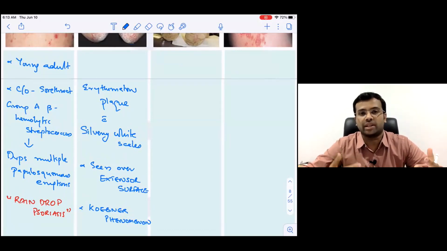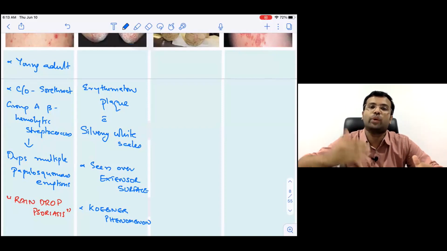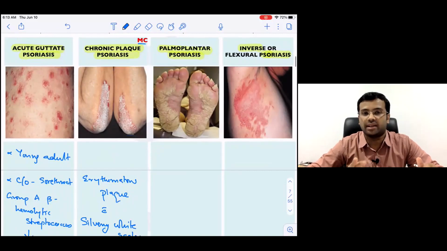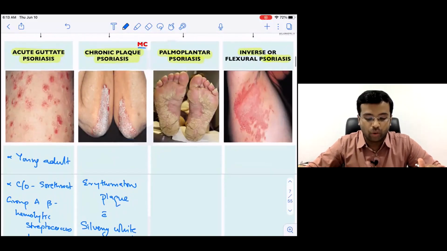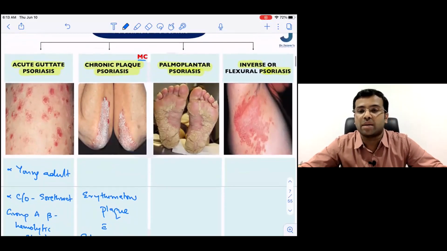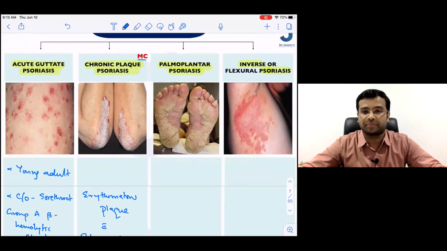There are many more things regarding the treatment and all. We'll come to it one by one. This slide is basically for you to understand the clinical presentation. Now, let us see the next one. This is also called the chronic stable plaque psoriasis, Dr. Ajay. I have written the heading on the top: chronic stable plaque kind of psoriasis. Now let us see the next one. This is self-explanatory. There is no need for me to explain.